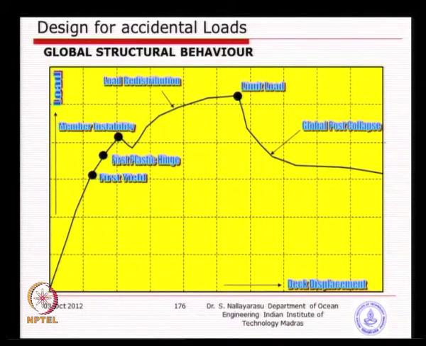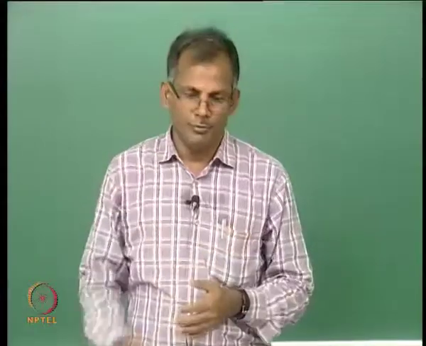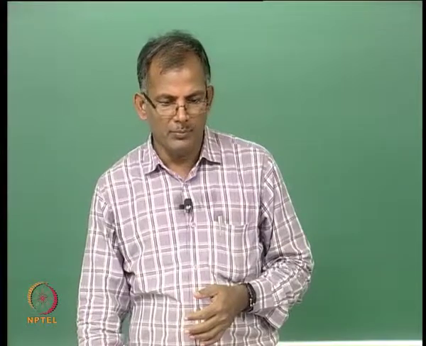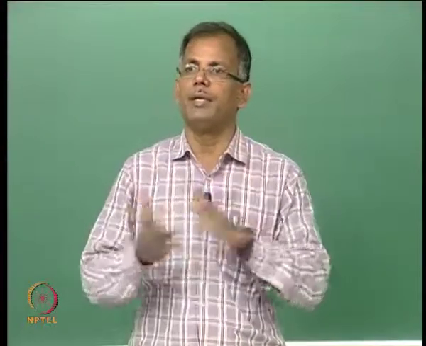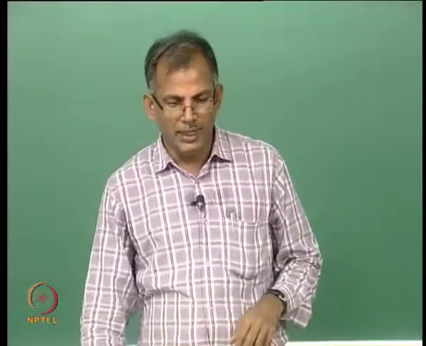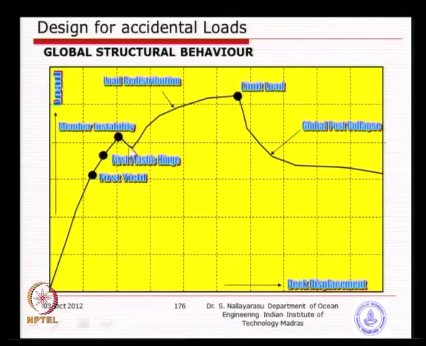One of the members has this hinge formation, but the remainder is still intact, but in another few 100-ton loads, that member will become unstable. If that member becomes completely unstable, then the load from that member needs to redistribute to the neighboring members or neighboring joints, and that is the time it will start relieving.